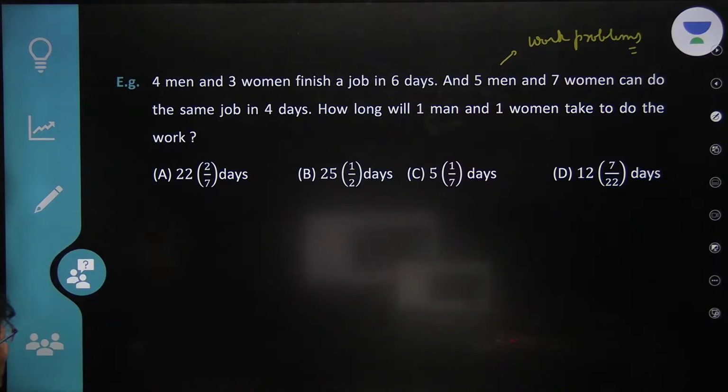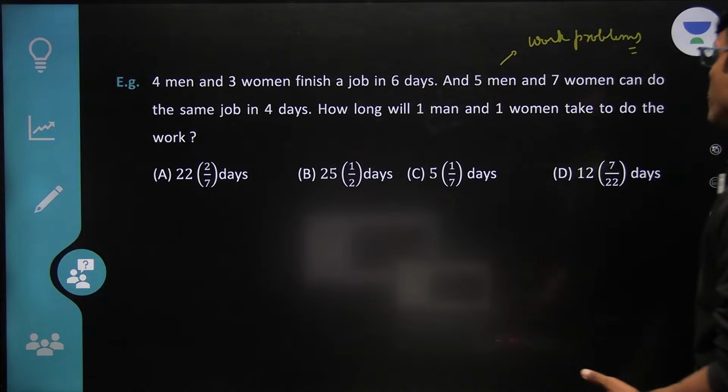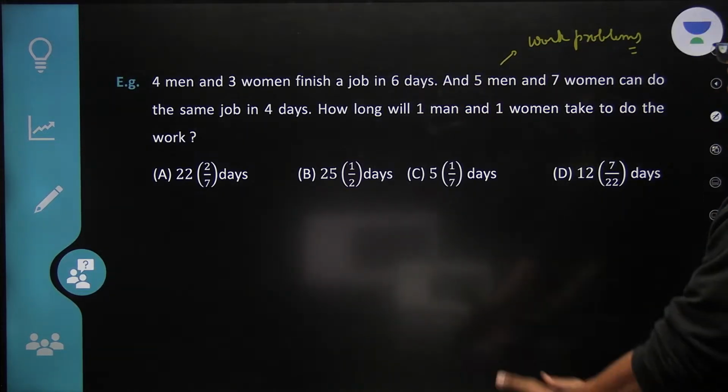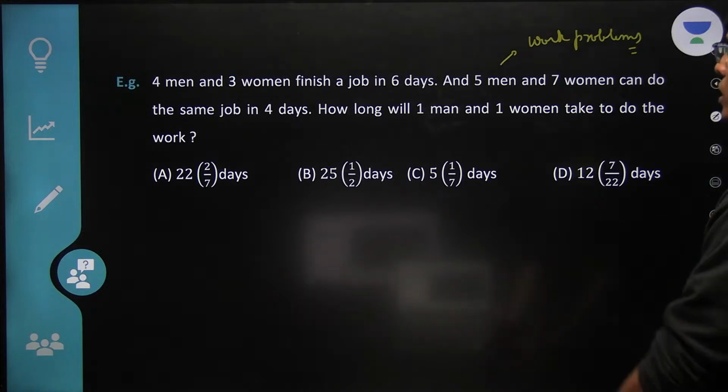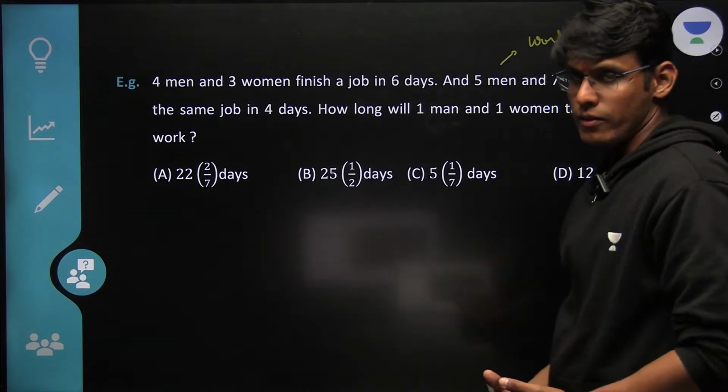Let's do it. 4 men and 3 women finish a job in 6 days, and 5 men and 7 women can do the same job in 4 days. How long will 1 man and 1 woman take to do the work? See, how do you solve it?